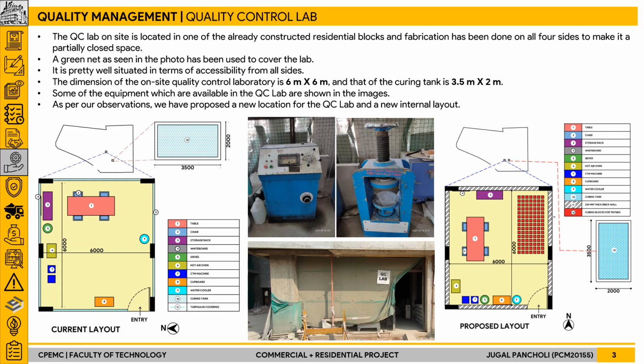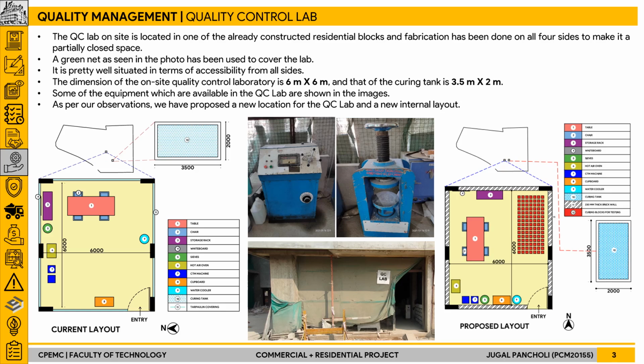Then the quality control laboratory was also analyzed, and it was found that for this project, it was sited in one of the residential blocks, and it was covered by fabrication sheets and tarpaulin covering. The dimension of the QC lab was 6 meter cross 6 meter, and that of the curing tank was 3.5 cross 2 meter. And it was observed that the QC lab and the curing tank were a bit far away from each other.